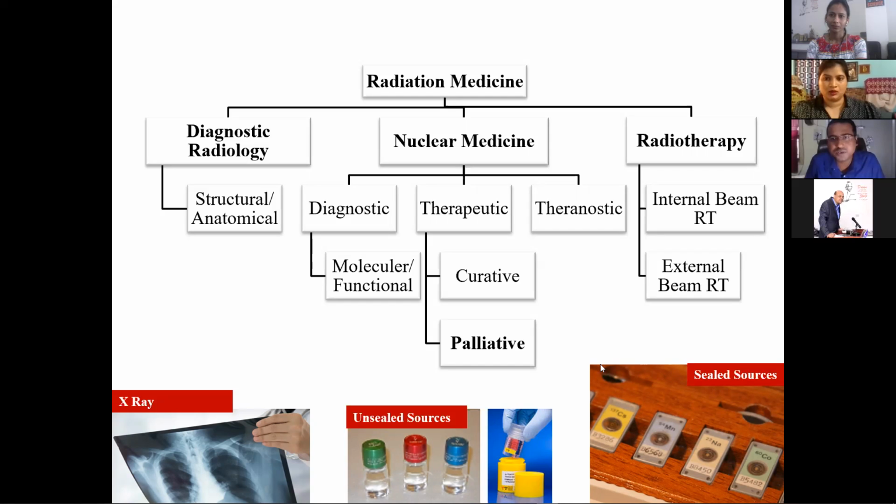Then the third portion is radiotherapy. In radiotherapy, sealed sources of radioactivity are used. In the case of nuclear medicine, we have seen unsealed sources, that is open liquid sources or gas sources are used. But in this case, sealed sources are used. That means they are solidified and they cannot spill out, and they are sealed in an environment. They are used for radiotherapy. It can be internal beam radiotherapy, like brachytherapy, or it can be external beam radiotherapy. Now we'll come to the next topic.